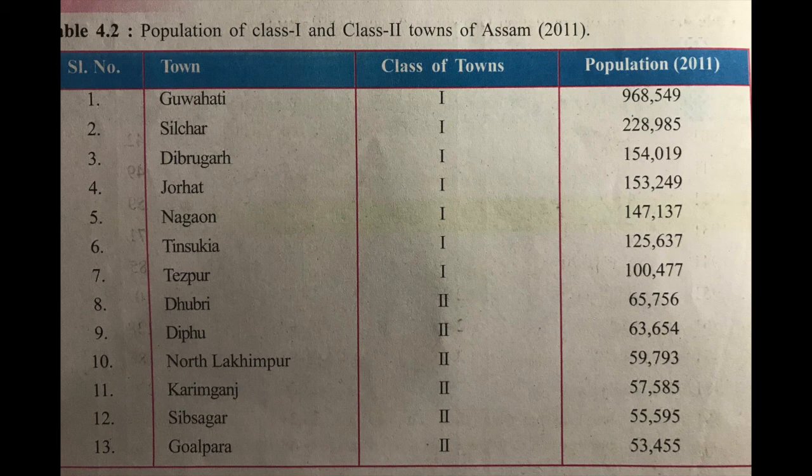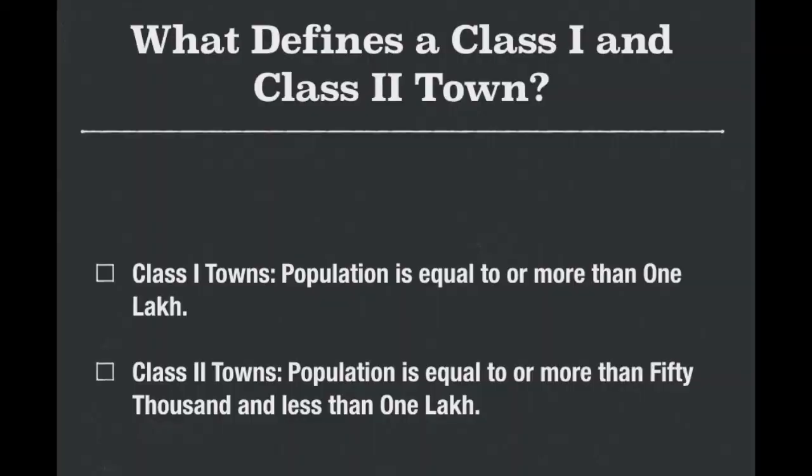So what is the criterion that determines class 1 towns and class 2 towns? According to census reports, any town where the population is more than 1 lakh is called a class 1 city. A town where the population is more than 50,000 but less than 1 lakh is called a class 2 town.